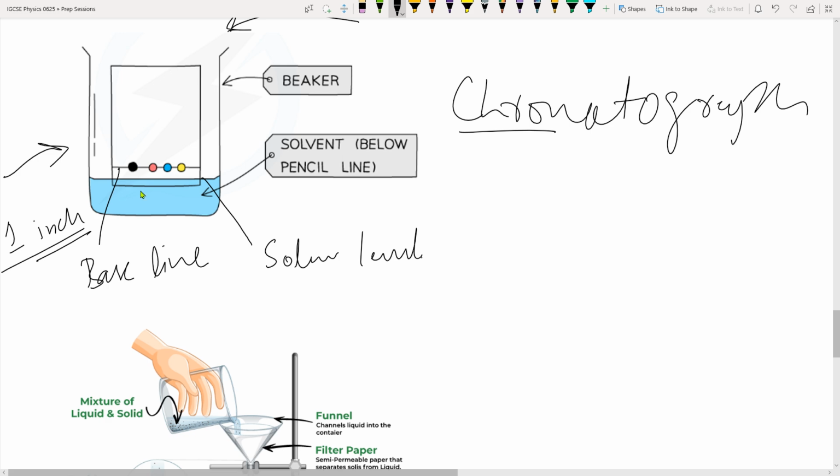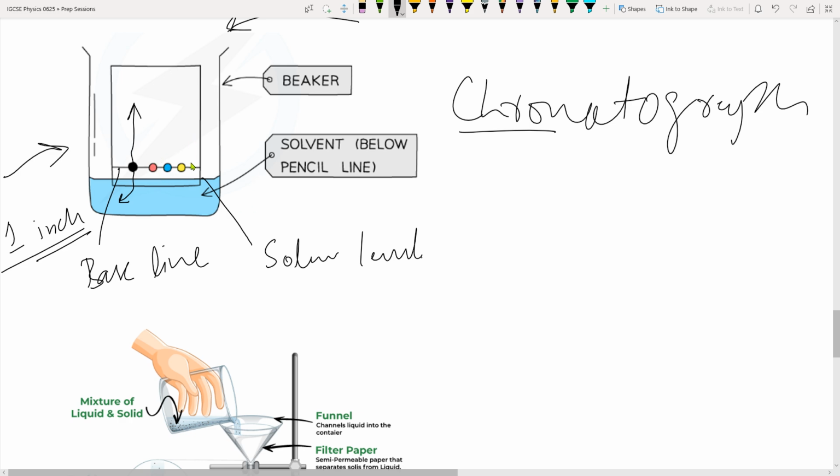Because if you dip it too much in there, then your ink will dissolve into the solvent rather than climbing up. You getting my point? Right, so remember the precautions as well, right? Your ink will dissolve into the solvent before it climbs up, so your solvent needs to be at least 1 inch below the pencil line.